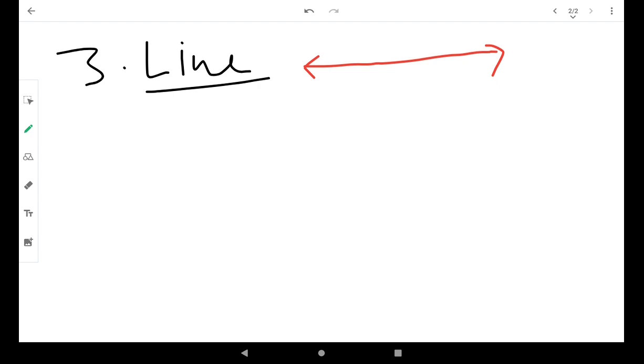As you can see, a line has no endpoints and hence does not have any definite length. Only one line can be drawn passing through two different points. Remember this.